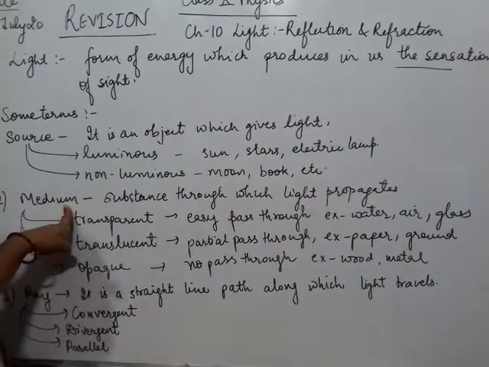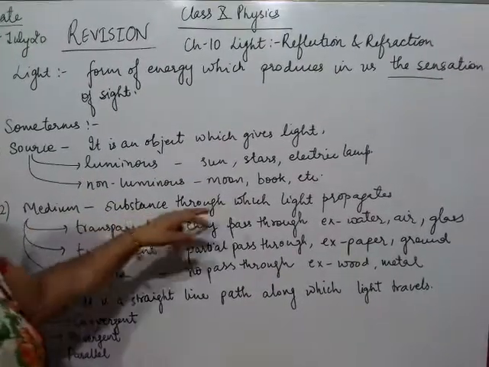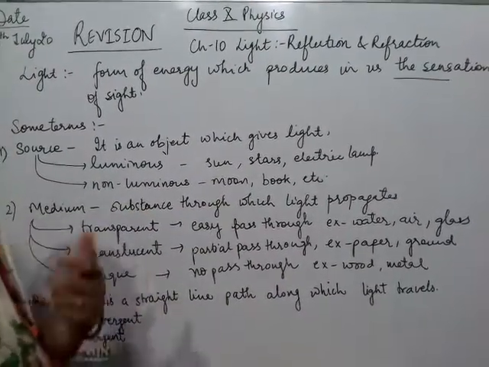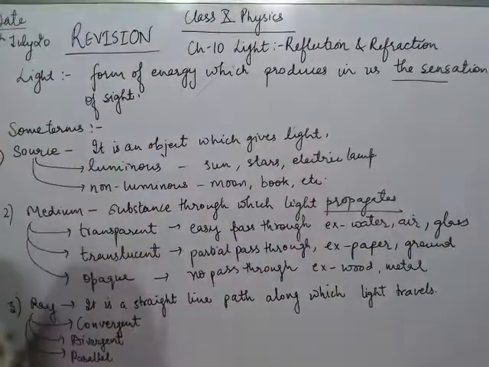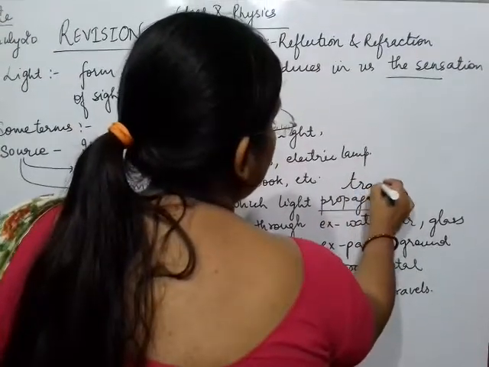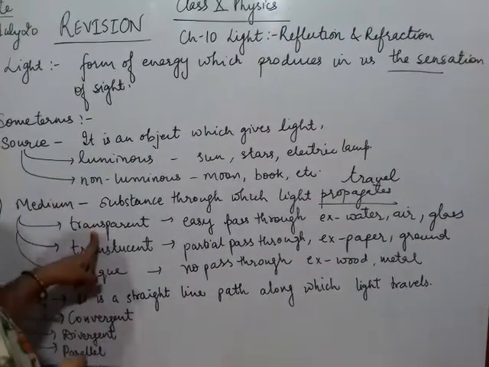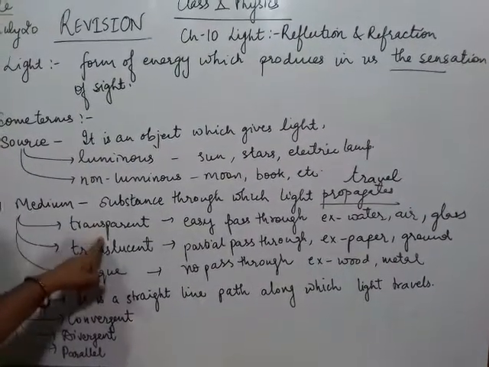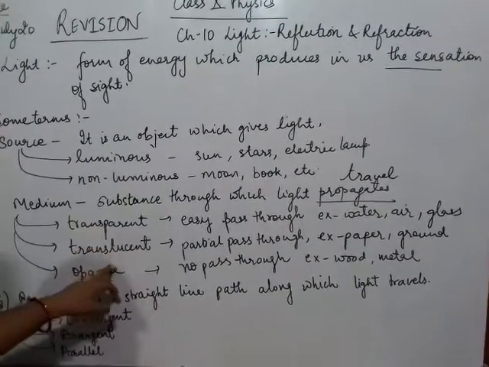Now the next term is medium. Medium is a substance through which the light passes or travels, which means light propagates. The meaning of the word propagates is to travel. Light always needs a medium to travel. On the basis of this, medium can be classified into three types: transparent medium, translucent medium and opaque medium.